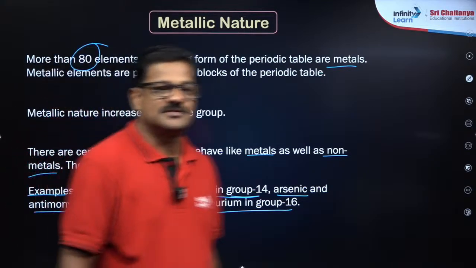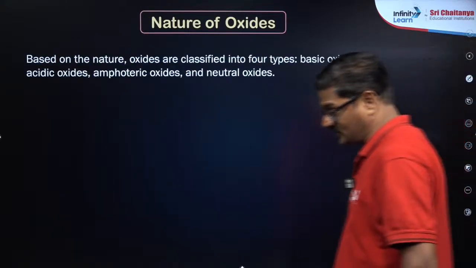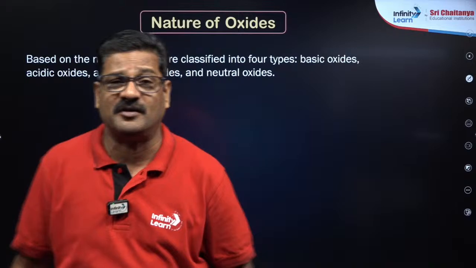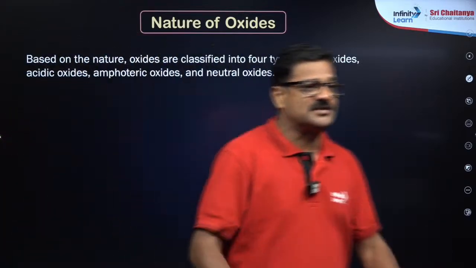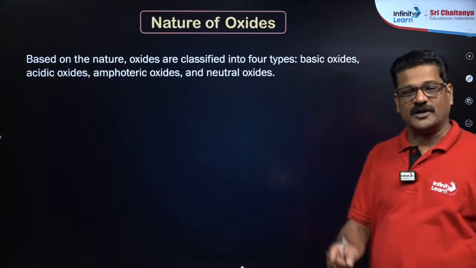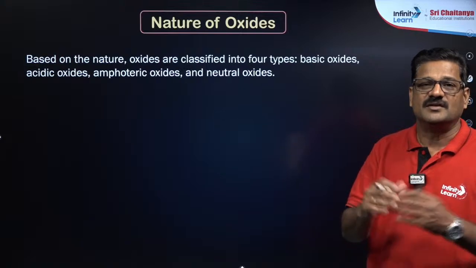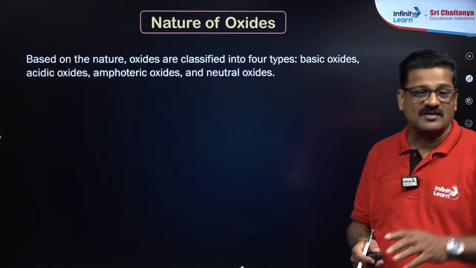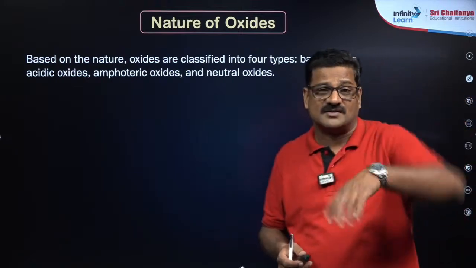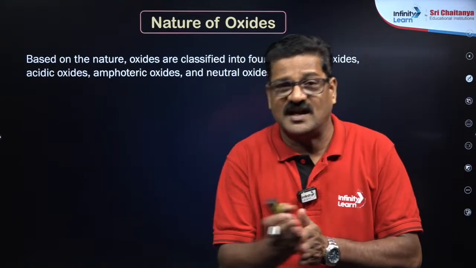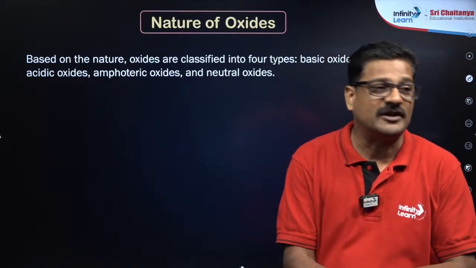So let's go into the questions after completing this topic, nature of oxides. An oxide is a binary compound of an element formed with oxygen. These oxides are acidic oxides, basic oxides, neutral oxides and amphoteric oxides. Acidic oxides give an acidic solution when dissolved in water. Basic oxides give a basic solution when dissolved in water. An oxide that can behave like an acid as well as a base, reacting with both a base and an acid, is an amphoteric oxide.